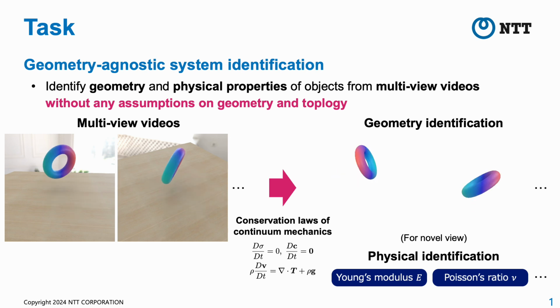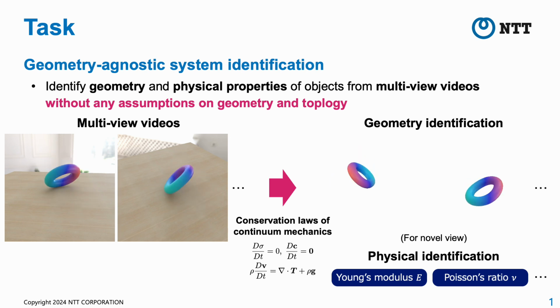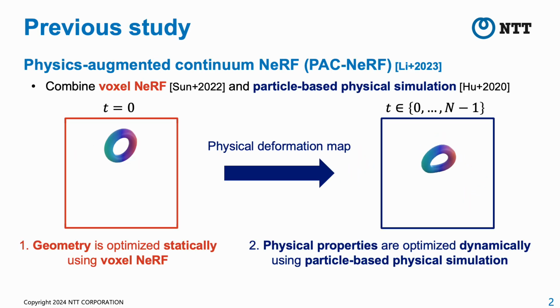In particular, we'd like to solve this problem without any assumptions on geometry and topology to broaden the scope of application. A representative previous study of this task is PAC-NeRF. It solves this task by combining voxel NeRF and particle-based physical simulation. More concretely, the geometry is first optimized statically using voxel NeRF, then physical properties are optimized dynamically using particle-based physical